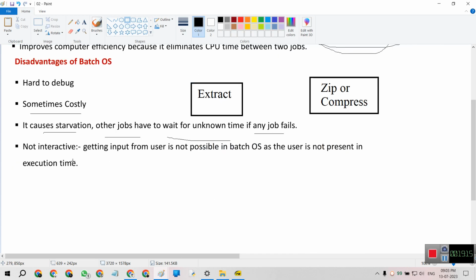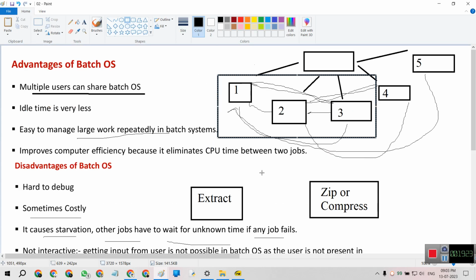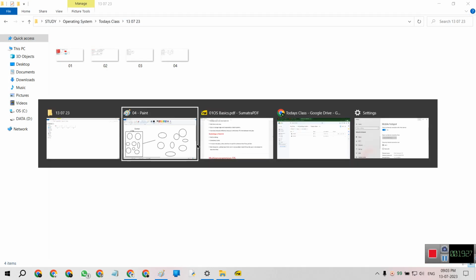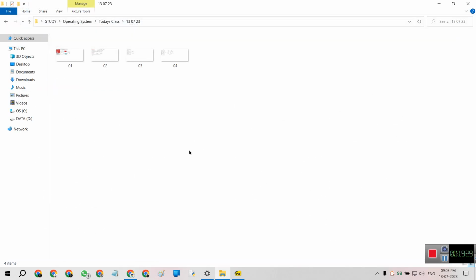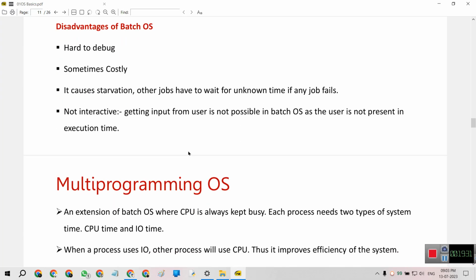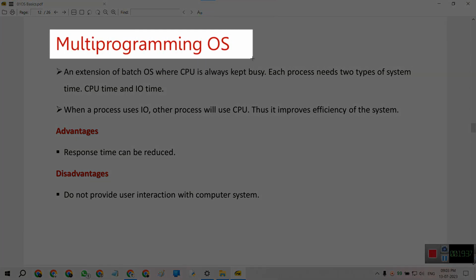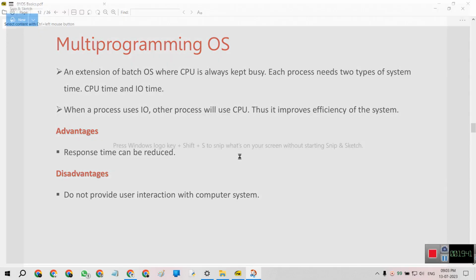So interactive input from the user is not possible in a batch operating system, as the user is not present in execution time. Okay, so we have understood the batch operating system. Then we will go to the multi-programming operating system.